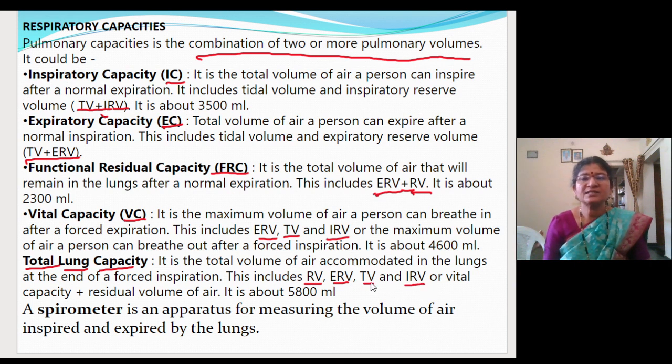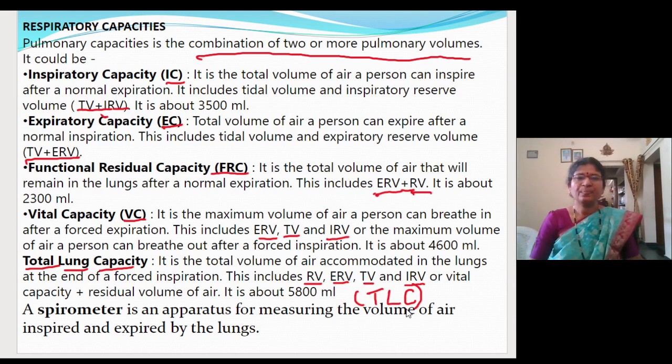So all these together are called total lung capacity, which is also called TLC. Let me write here, it is not given in the book. TLC. Fine.